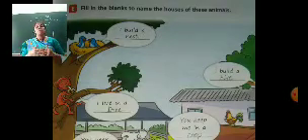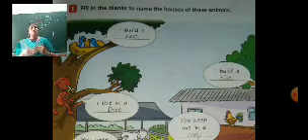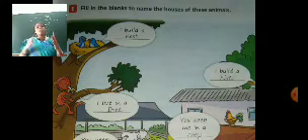It means here we will learn the names of the houses, that which animals live in what type of houses. So the first one is: I build a nest.